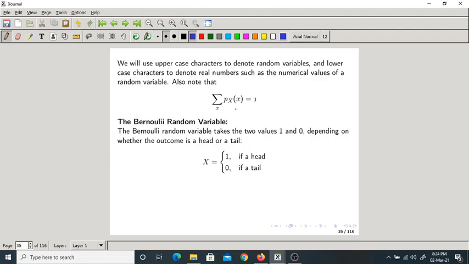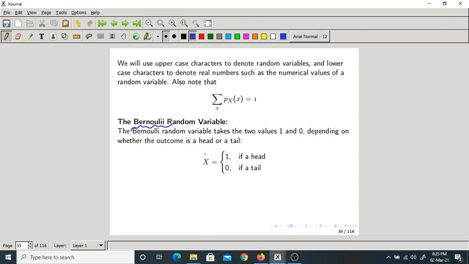Now we have seen some varieties of random variable. The first type is the Bernoulli random variable. In the previous classes I mentioned Bernoulli trial, a trial whose outcome has only two possibilities. The best example is tossing a coin, where we get the outcome as head or tail, only two possibilities.